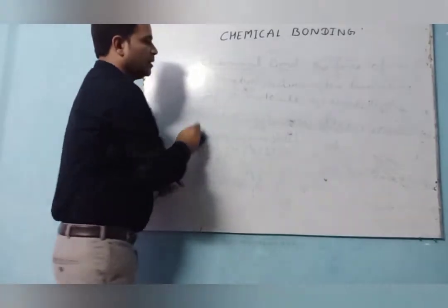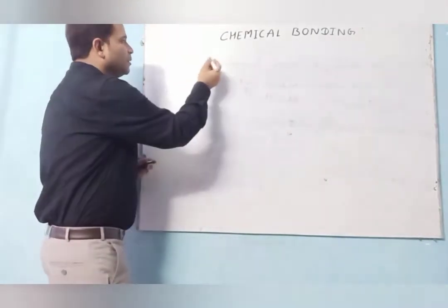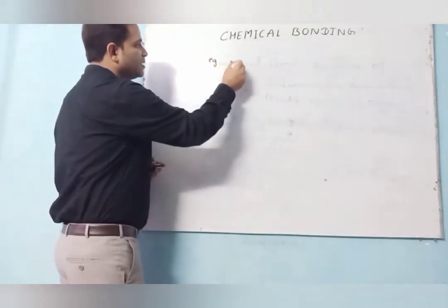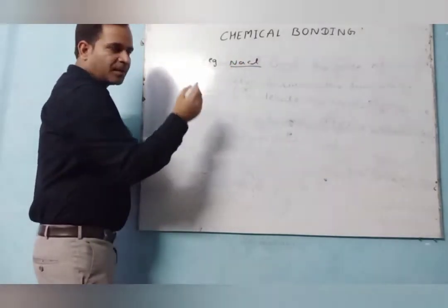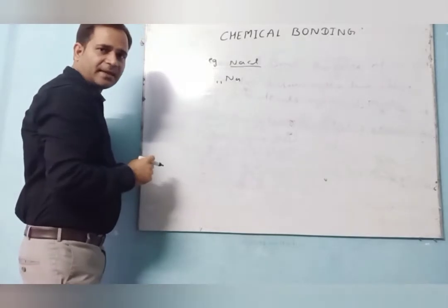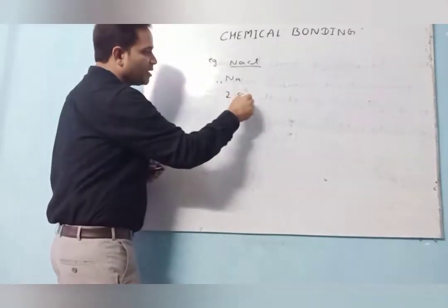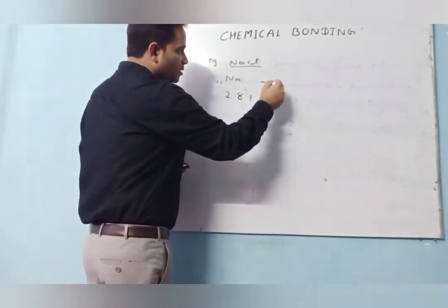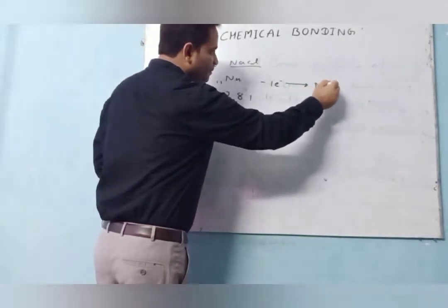Suppose I am giving one example. Suppose sodium, NaCl, sodium chloride. So sodium has atomic number 11. Clear? So the electronic configuration is 2, 8, 1. So it loses one electron to form the sodium ion.